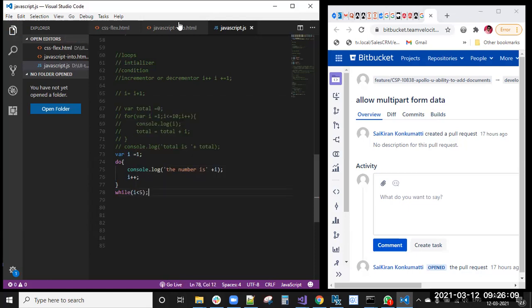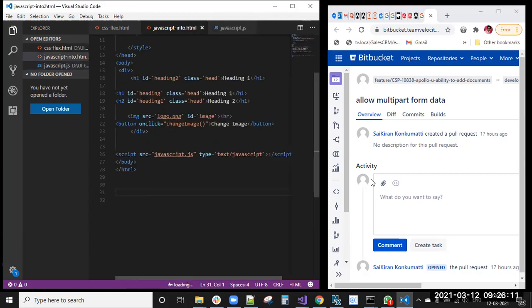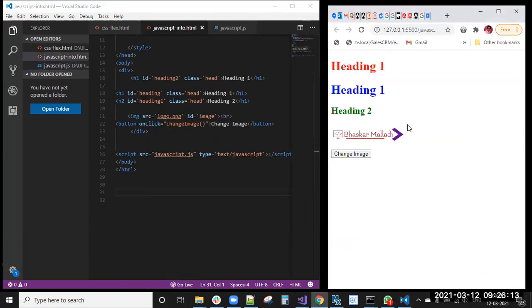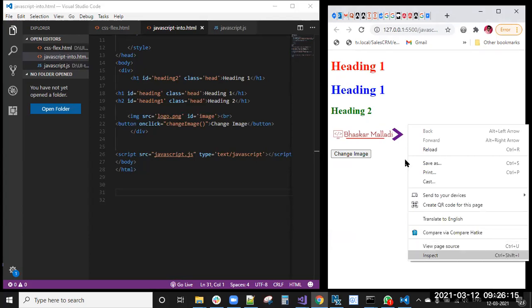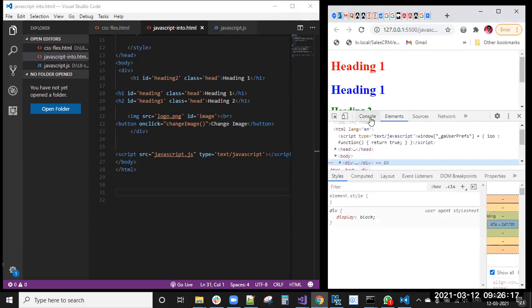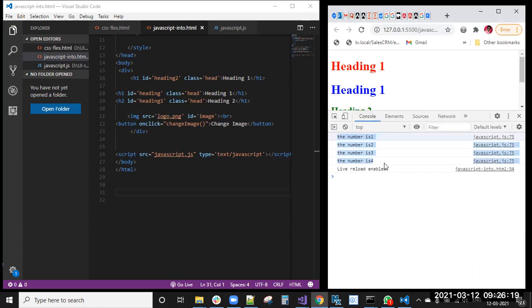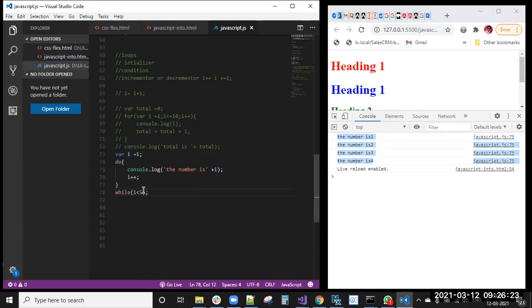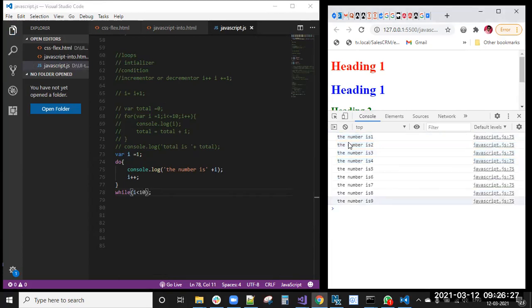Now you can click the go live button and check in the inspect console. The number is 1, 2, 3, 4. If I make it 10, it will print the number is 1, 2, 3, 4, 5, 6, 7, 8, 9. If you want space, we can add it here.